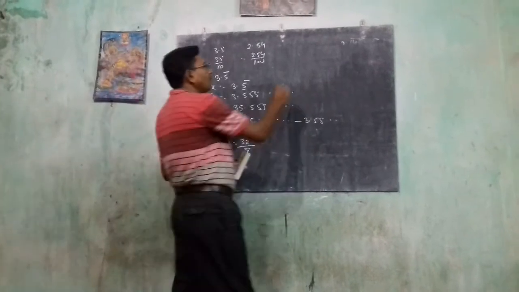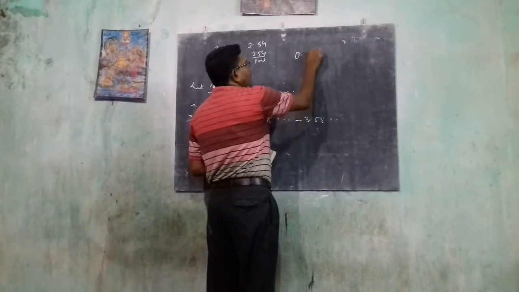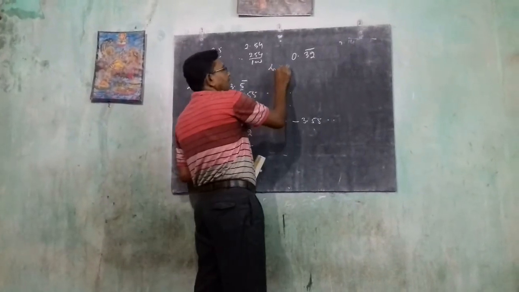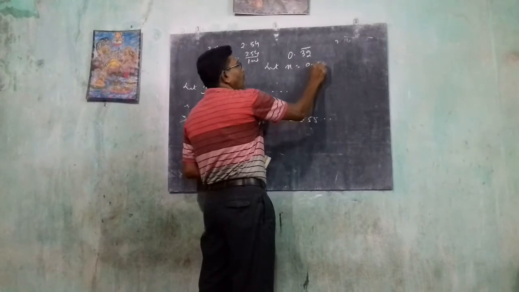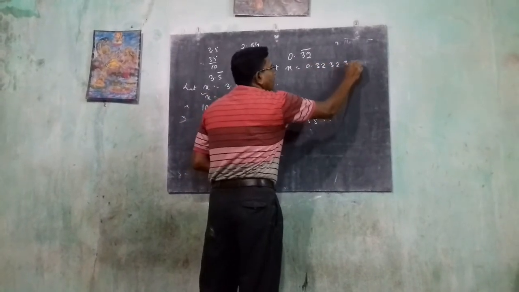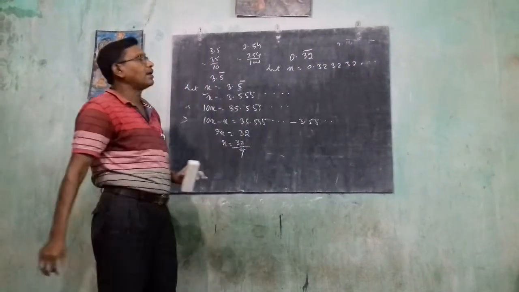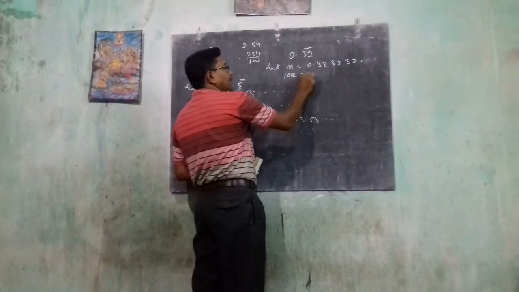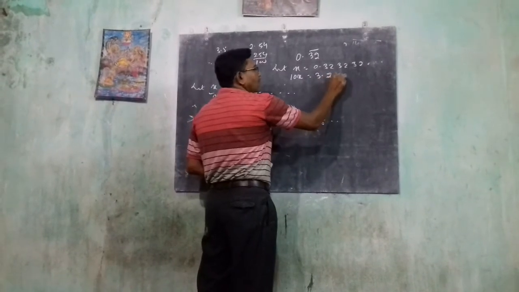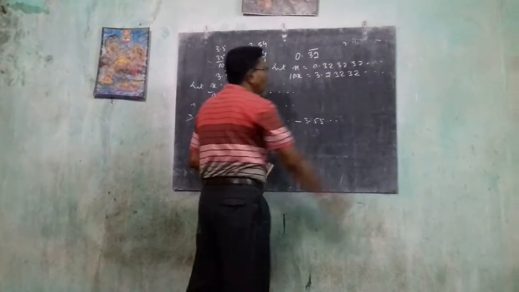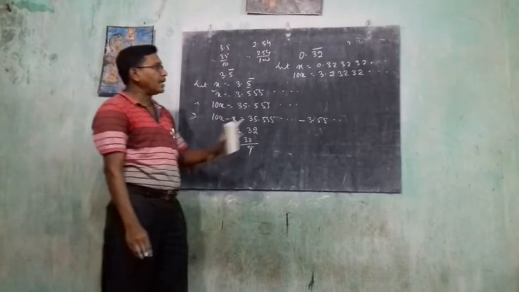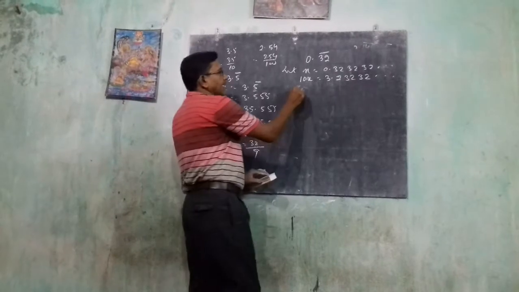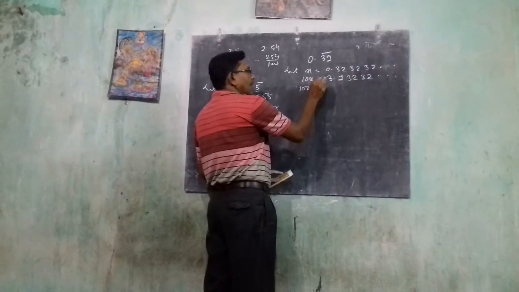This time suppose another number, 0.32 bar. This means let x equal to 0.32, 32, 32, and so on. Next we take 10 times, 10x, then 3.2, 32, 32. Are all the digits coming, students? No, one more digit is remaining here. Now we take 10 times of the 10x, which is 100x.